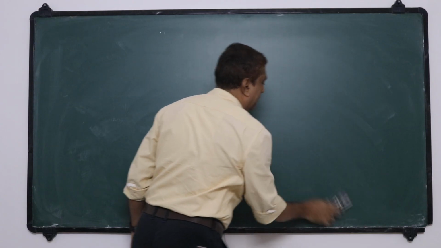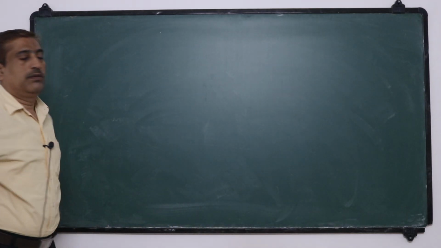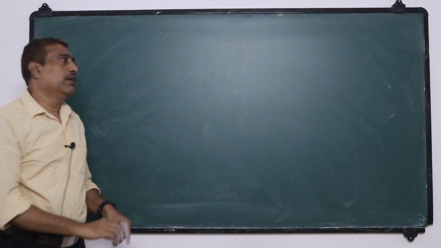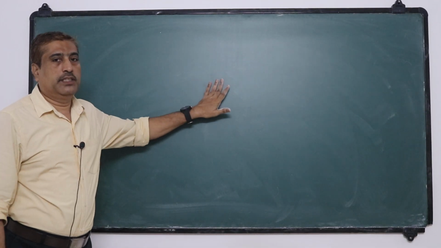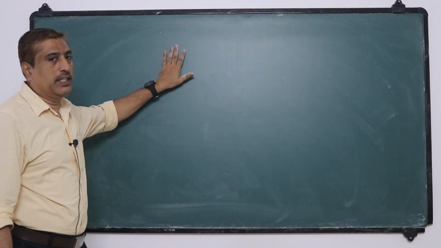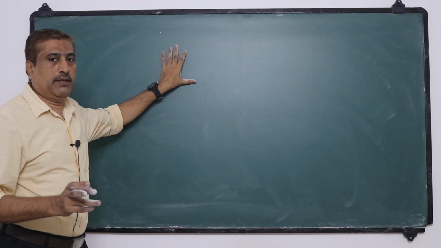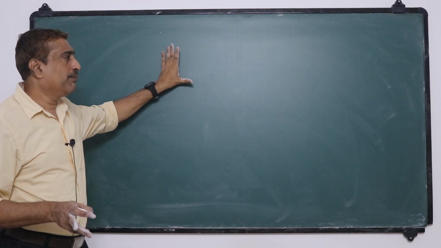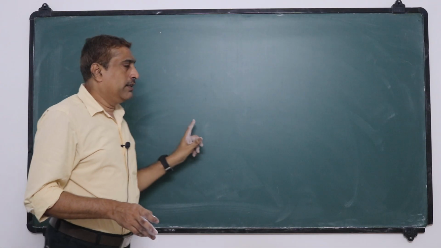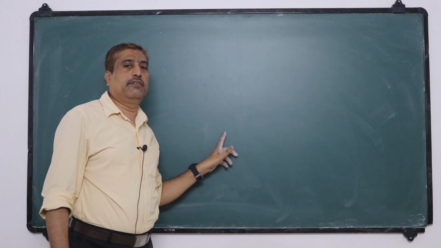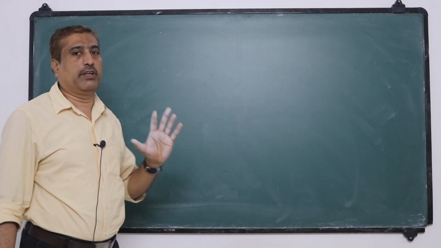Now the next one. Polarization means restricting the vibrations of a wave into a single direction, and it is a property of transverse waves. Here we consider the electric field vector to be the light vector.